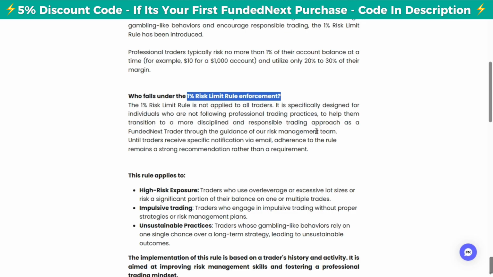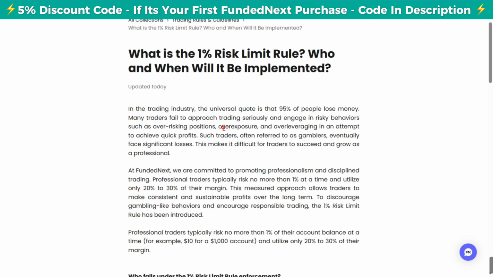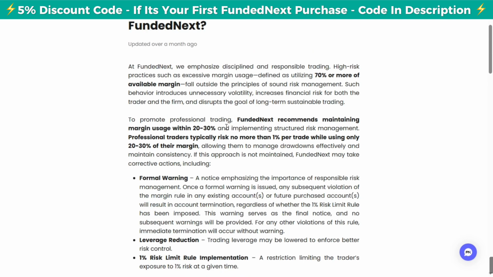Now, many traders, after understanding that there is no max risk rule at FundedNext, violate another rule, which is the margin rule, the third rule. So this here is the margin rule. A lot of traders, after knowing that there is no max risk at FundedNext, like you can risk whatever amount that you want, come to violate this rule here.